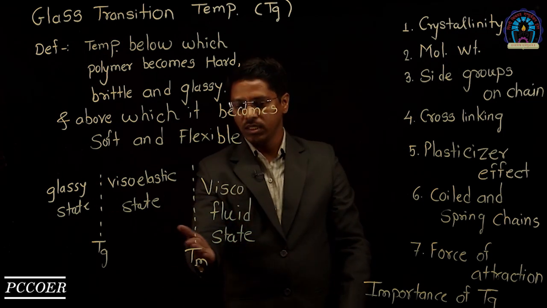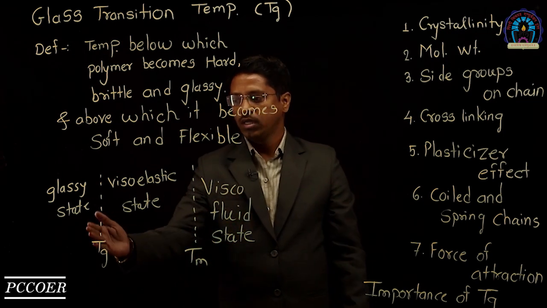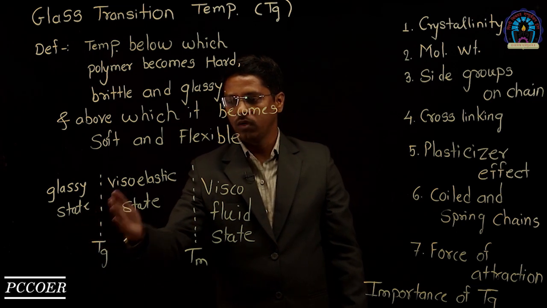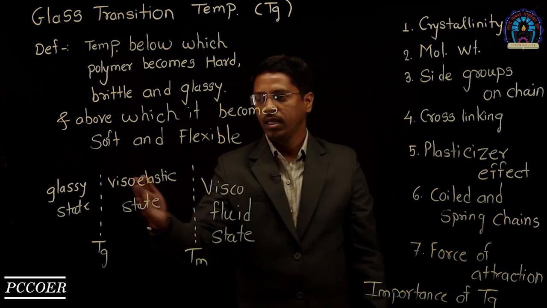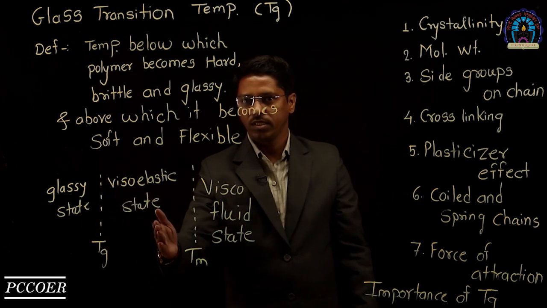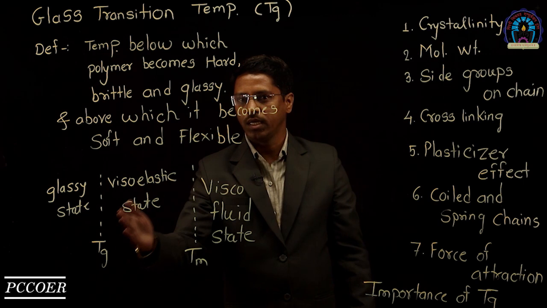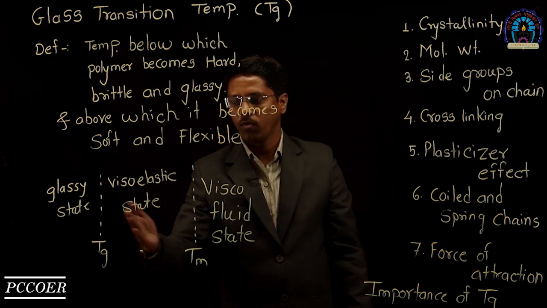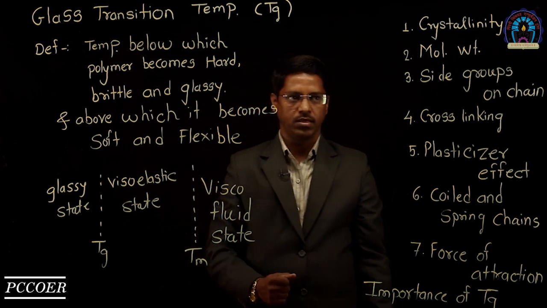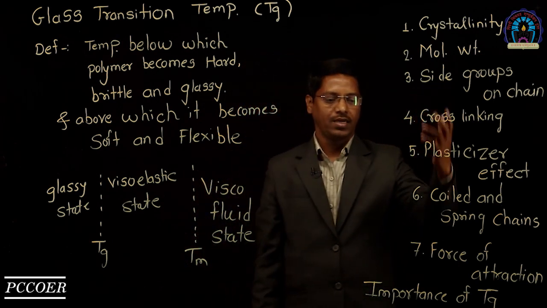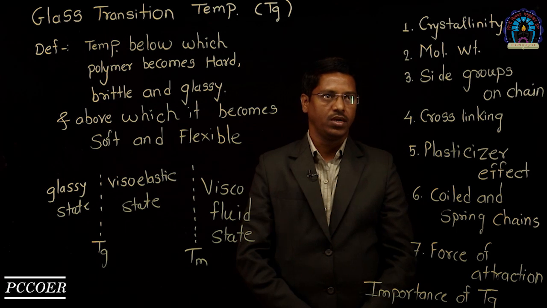So why are these changes happening? Because as we move from the glassy state to the viscoelastic state, and from the viscoelastic state to the viscofluid state, we are increasing the temperature, and that's why the kinetic energy of the polymer molecules increases, and these changes take place. We will now discuss the factors affecting the glass transition temperature one by one.